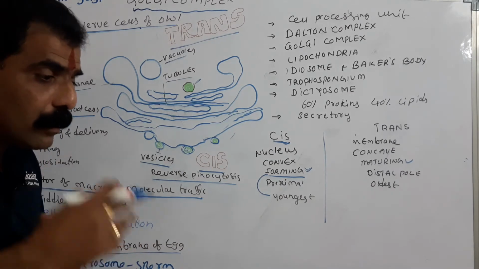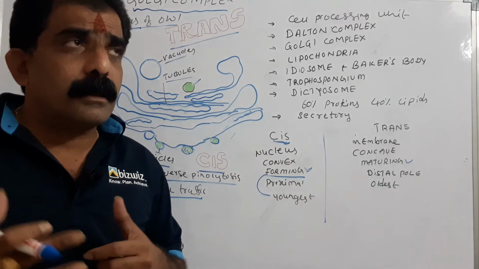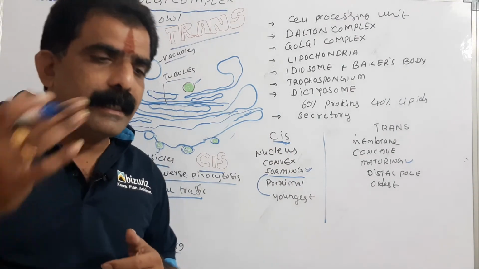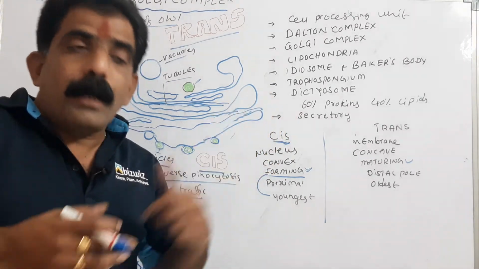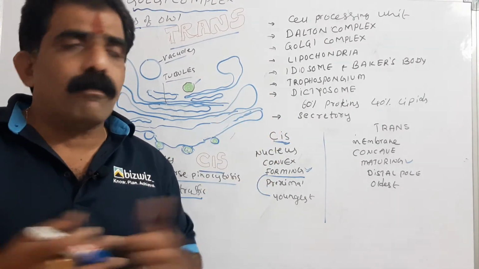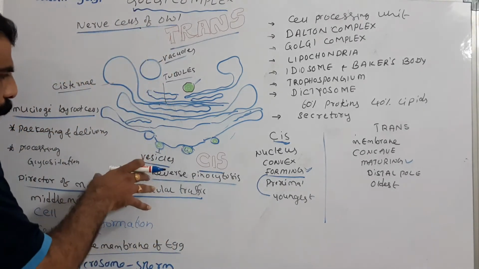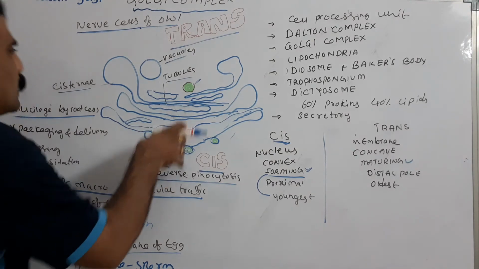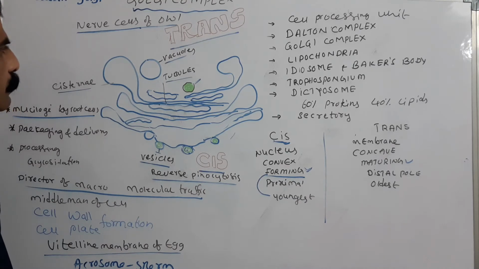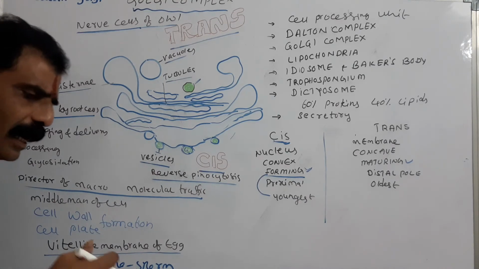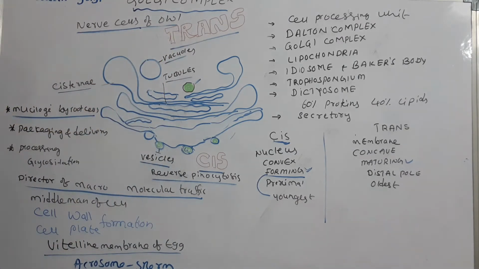As the materials are processed, the Golgi complex is called processing unit of the cell, as it is concerned with the processing of the materials, like glycosylation or glycosidation, the formation of glycoproteins and glycolipids. So processed, packed, and transported out through the reverse pinocytosis. Like this, it helps in the packing and delivering the materials.